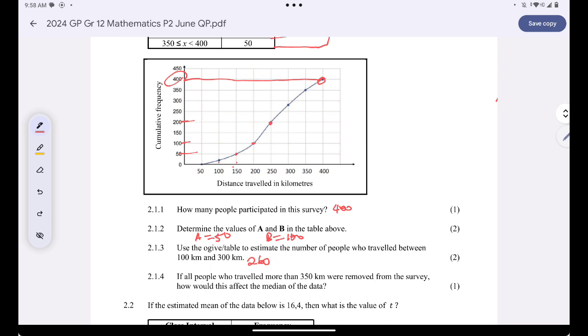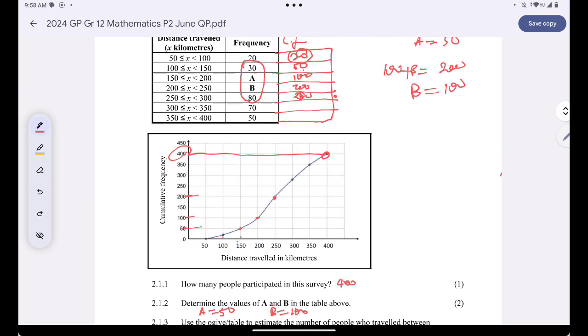Okay, if all people who traveled more than 350 kilometers were removed from the survey, how will this affect the median? Obviously the median would decrease.